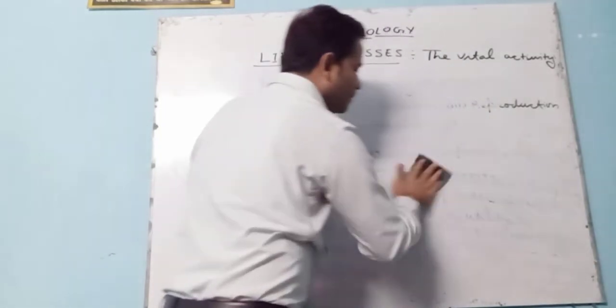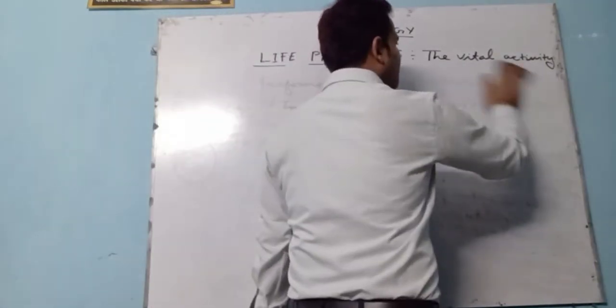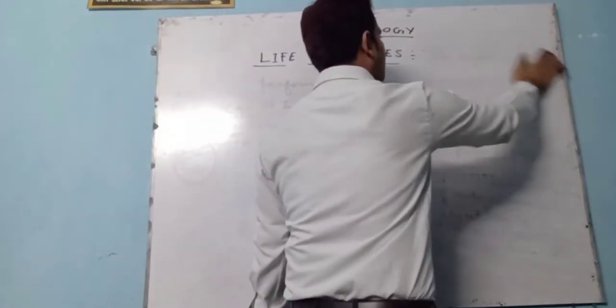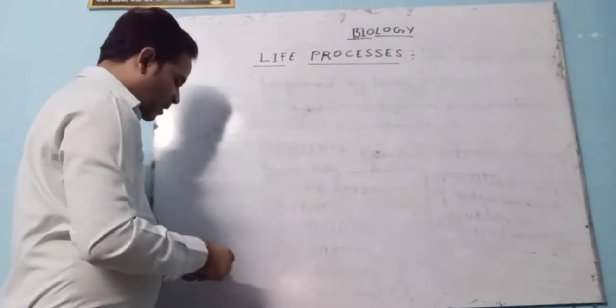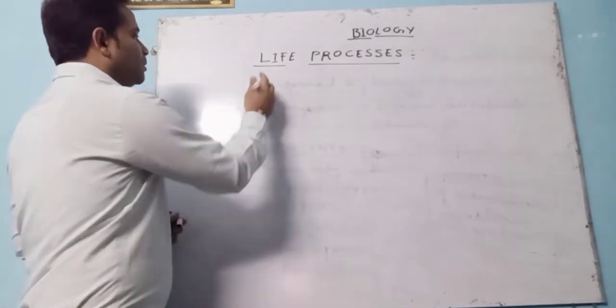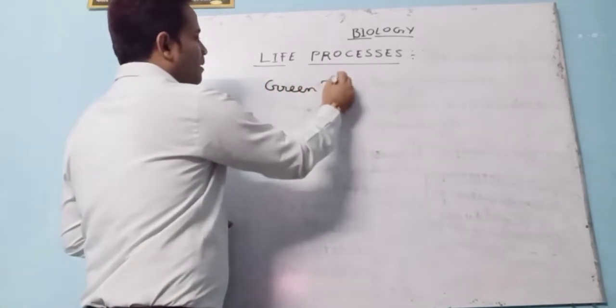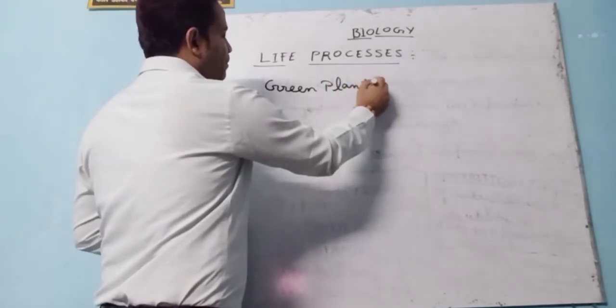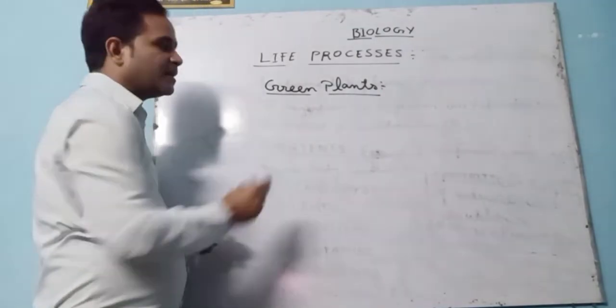We see here all the processes that occur in green plants. See here, students. As we all know, green plants also need nutrients. What are they?